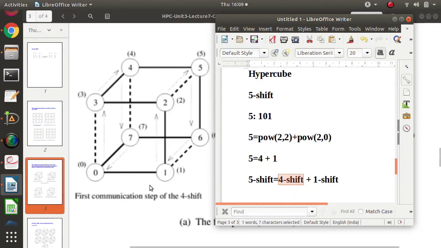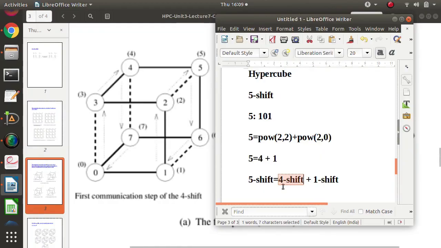So 0 has sent data to 4. Now 1, to whom will it send? 4 shift means 1 has to send data to 5. Suppose 2: 4 shift means 2 will send data to 6. But again, 1 and 2.